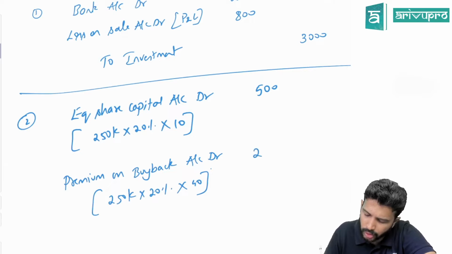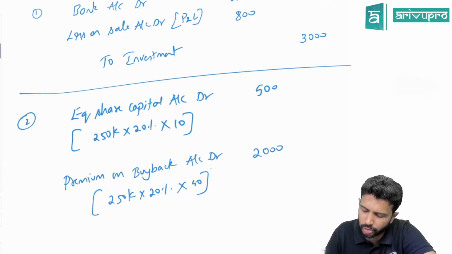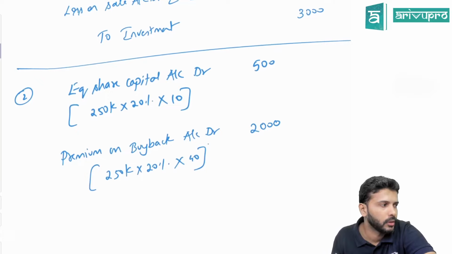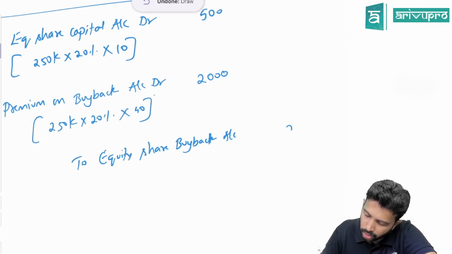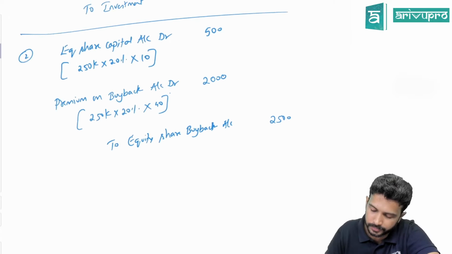So that means this is 20 lakh. So this piece becomes 2,000. To what? To equity share buyback, or simply you can write to share buyback account, 2,500.